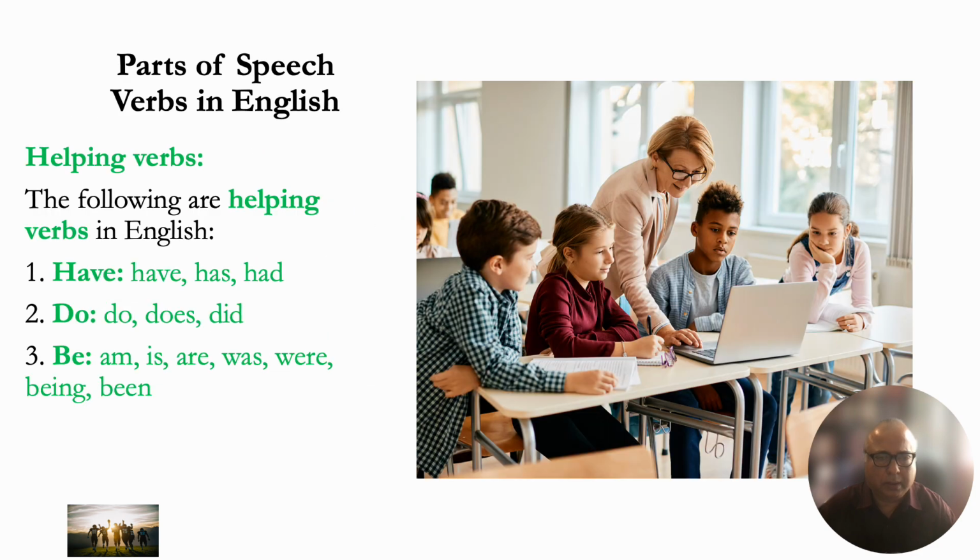Next up. This is important for you to know because in most of the sentences that you write, you will probably need a helping verb. So there are three types of helping verbs in English. The first one is have, as in have, has, and had. The second is do, as in do, does, and did. And the third one is be verb: am, is, are, was, were, being, and been.